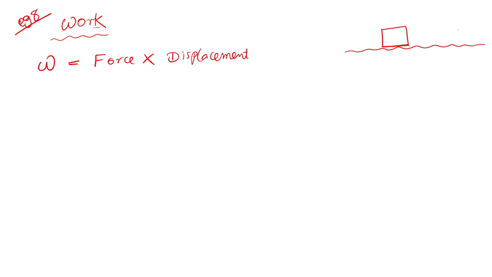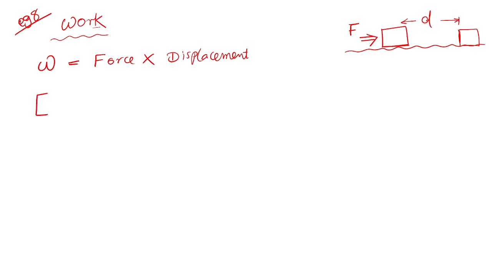In order to move it through a distance D, a force is necessary. Then only the body will move. So by using a force, the body has got a displacement D. How much work I have done, or how much effort, or how much energy I have spent. The work done is equal to force into displacement.